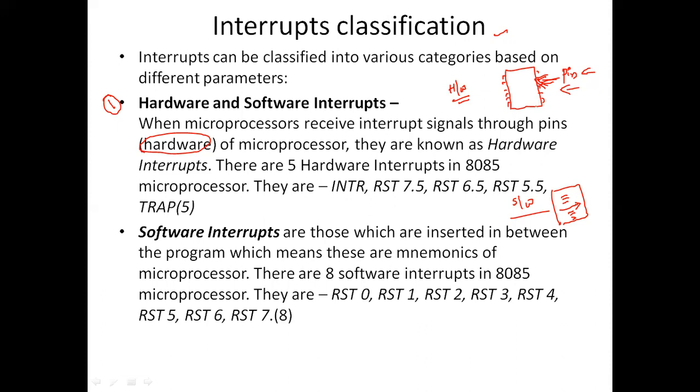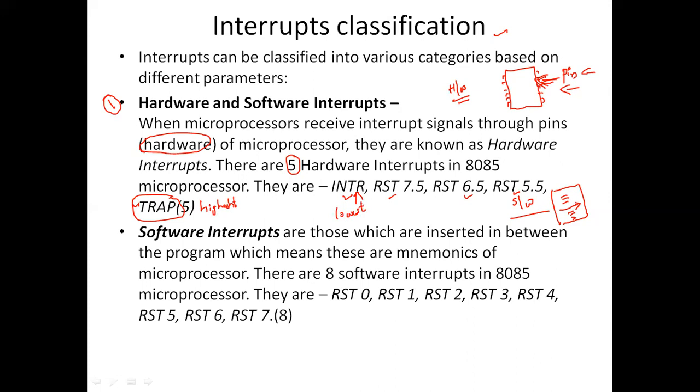In 8085 microprocessor, we are going to have five hardware interrupts. The first one is INTR, RST 7.5, RST 6.5, RST 5.5, and trap. These are the five hardware interrupts we are going to have in the 8085 microprocessor. Among all the five interrupts, this trap is going to have the highest priority, and INTR is going to have the lowest priority. So based on the priority, we are executing the request, right?